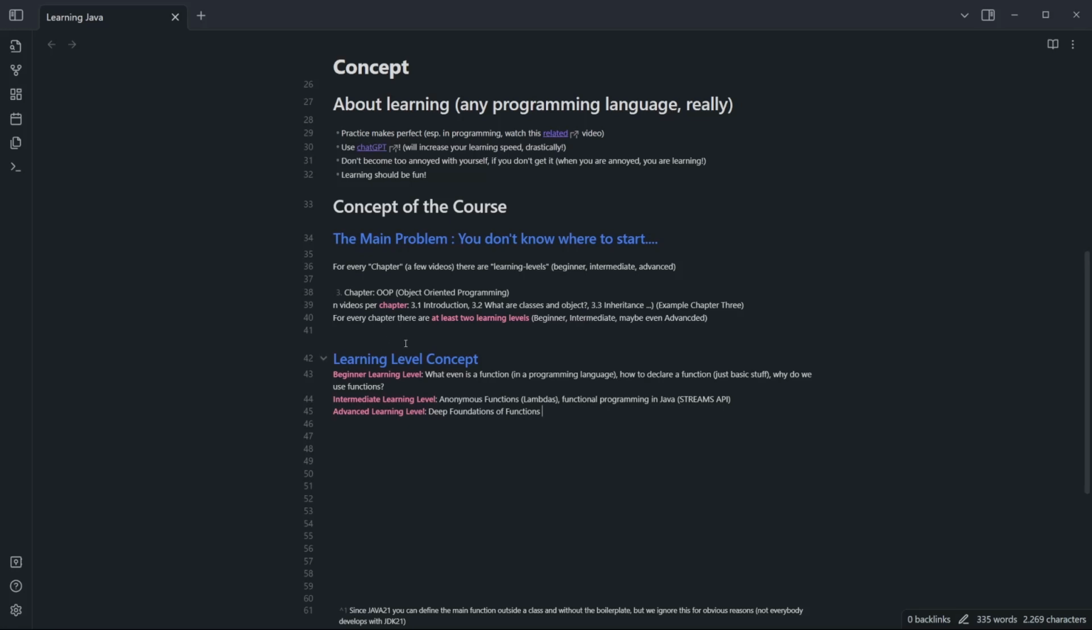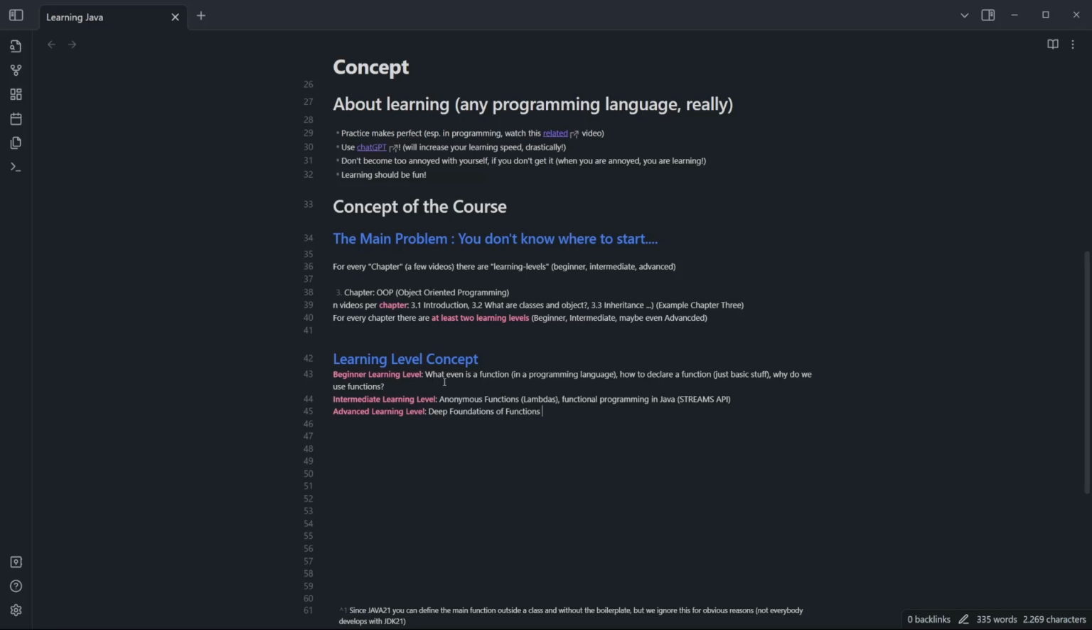Okay, and because every chapter is structured in this way, so n videos per chapter, every video and every chapter is on exactly one of those learning levels, right? And for every chapter, there are at least the 2 learning levels: beginner and intermediate, maybe even advanced. And by structuring the course in this way, I think I'll make it easier for you to gain the most out of it in the least amount of time possible, right?